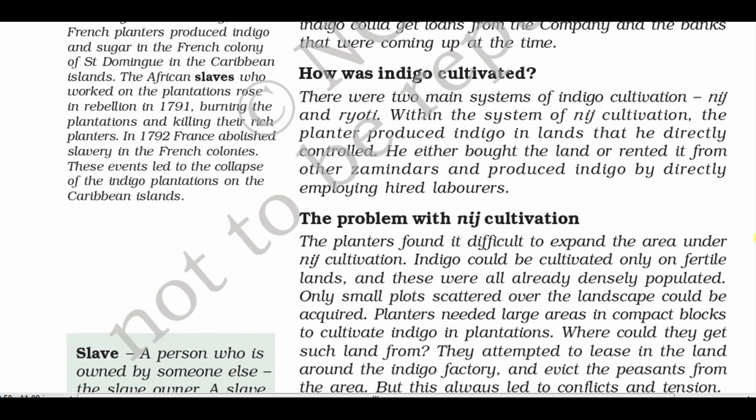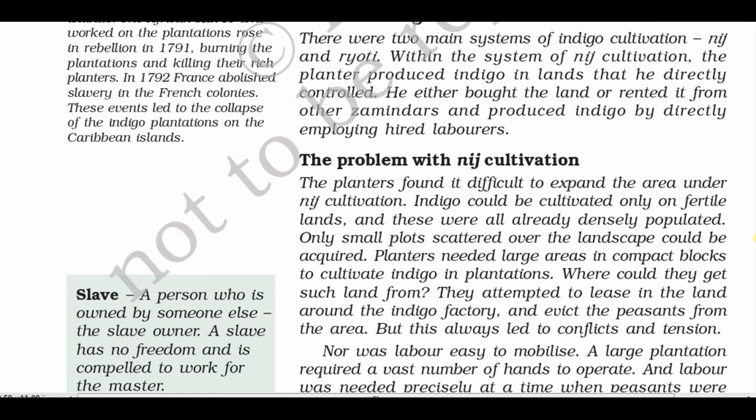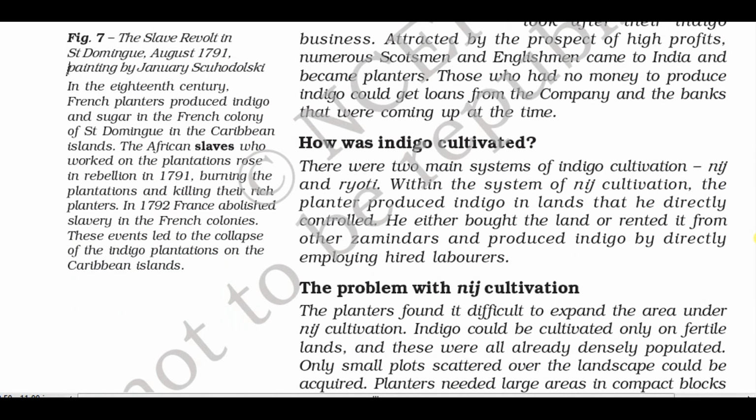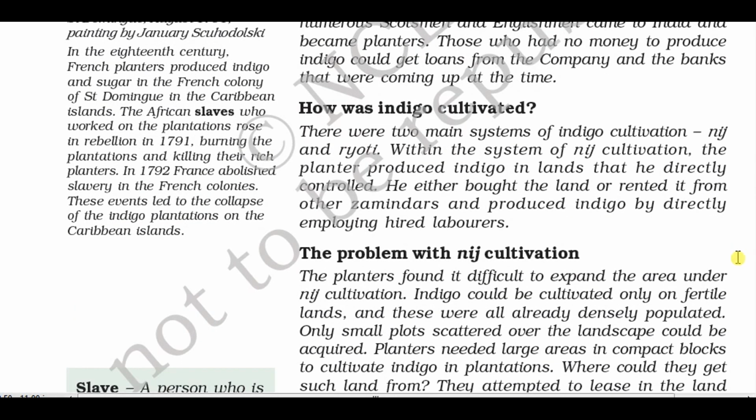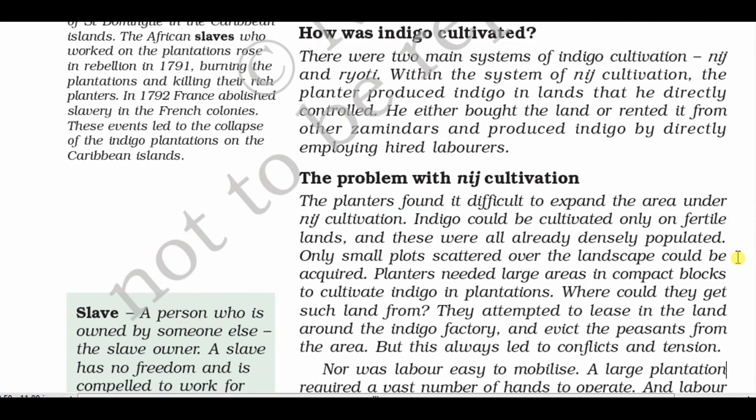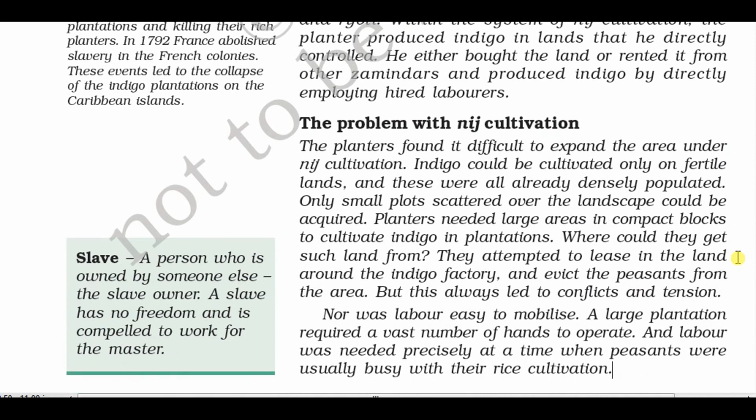We are going to study about the cultivation of indigo, types of cultivation of indigo, that is niche cultivation, variety cultivation, and problems of niche cultivation, problems of variety cultivation. All those things we are going to study in this particular chapter.